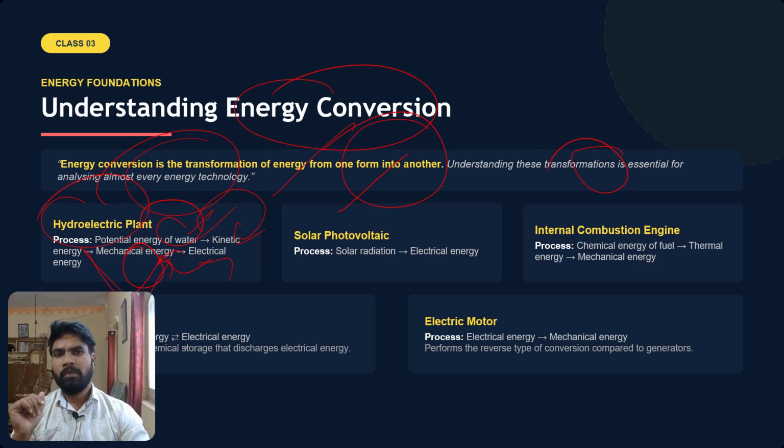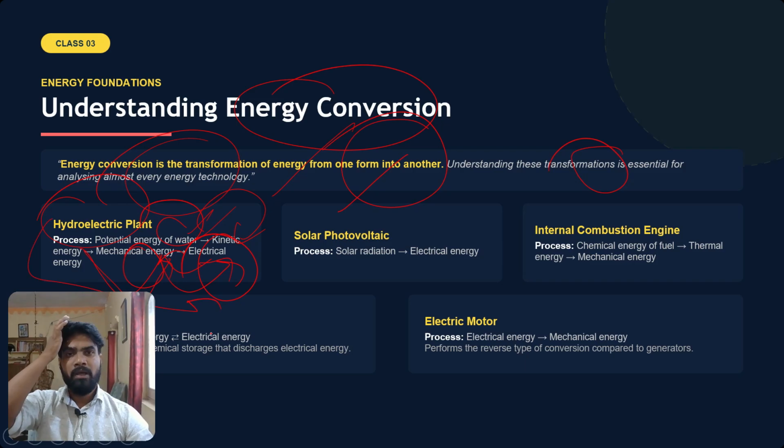Then finally the turbine will be connected to some other machinery, where a coil will be there, a motor will be there, and in that way the mechanical energy will now be converted into electric energy or electrical energy. So this is how energy gets converted from one form to another form in a hydroelectric power plant. Remember, very very important.